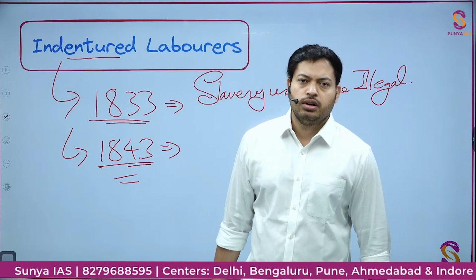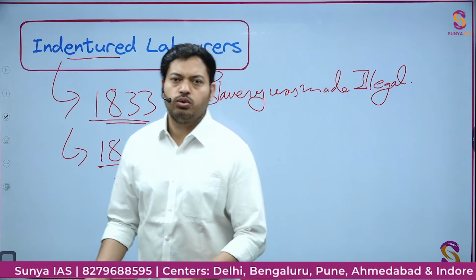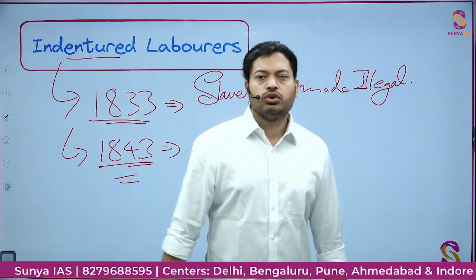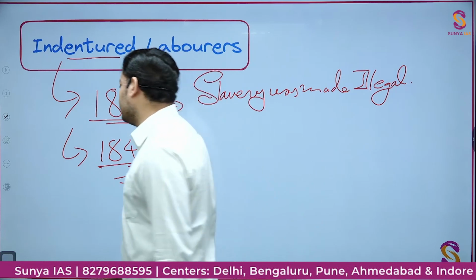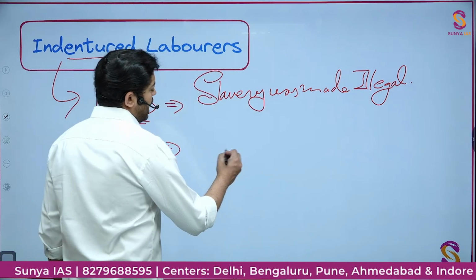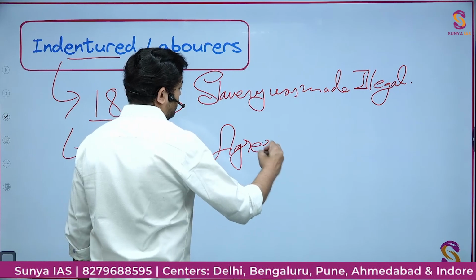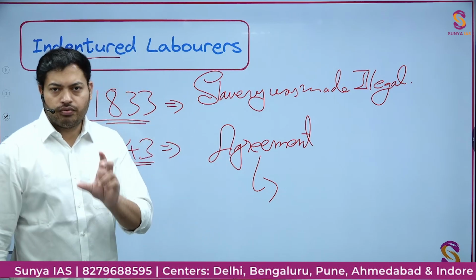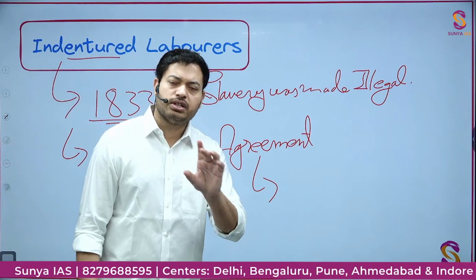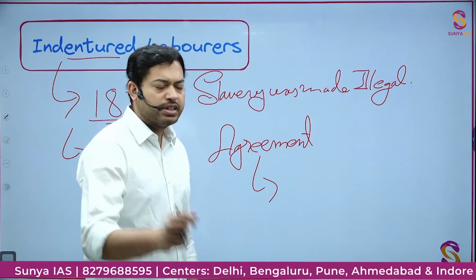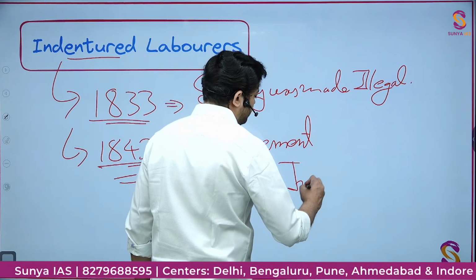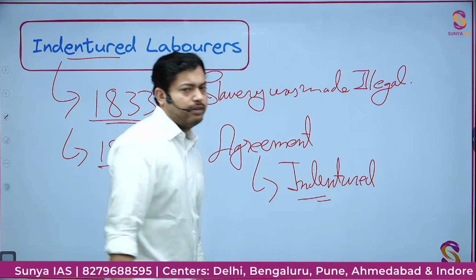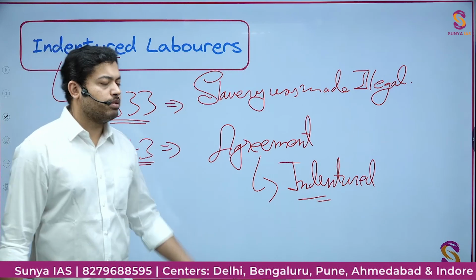Obviously you will be, because here also after 5 years, what are you going to do? Nothing. Most of the time you are going to be affected by Bedakli law. So here what happened? The Britishers started doing agreements, and through these agreements they provided a tenure of usually 5 years, in many cases 10 years, for which the Indians have to work for them. Once they were tenured, they were called indentured. That's where indentured laborers came into being.